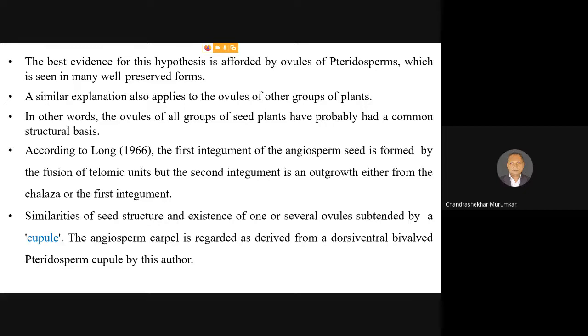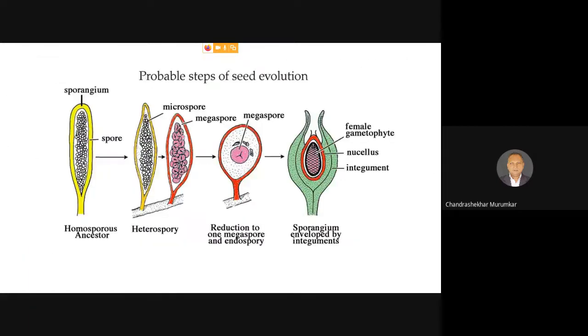However, in case of angiosperms, within the 4 megaspores which are formed, only one becomes functional and all other 3 are removed. They are disintegrating. And that's why in angiosperms, the female gametophyte or the ovule development is monosporic, not tetrasporic. So these are the probable steps of seed evolution.